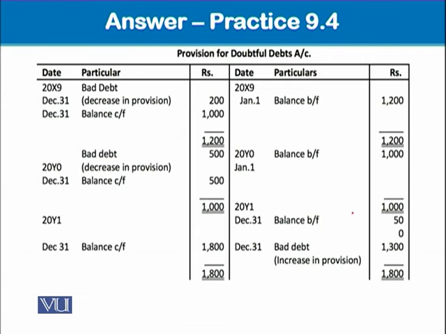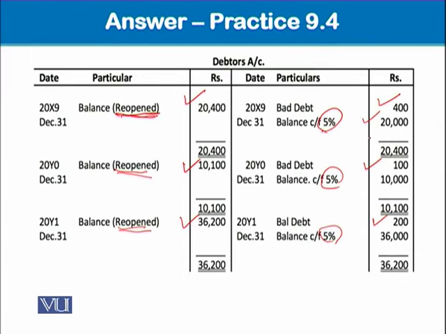Let's see the provision for doubtful debt account. We know that in the trial balance, the provision for doubtful debt is 1,200. And this 1,200 should be adjusted with the amount that we have. 5% of this equals 1,000.